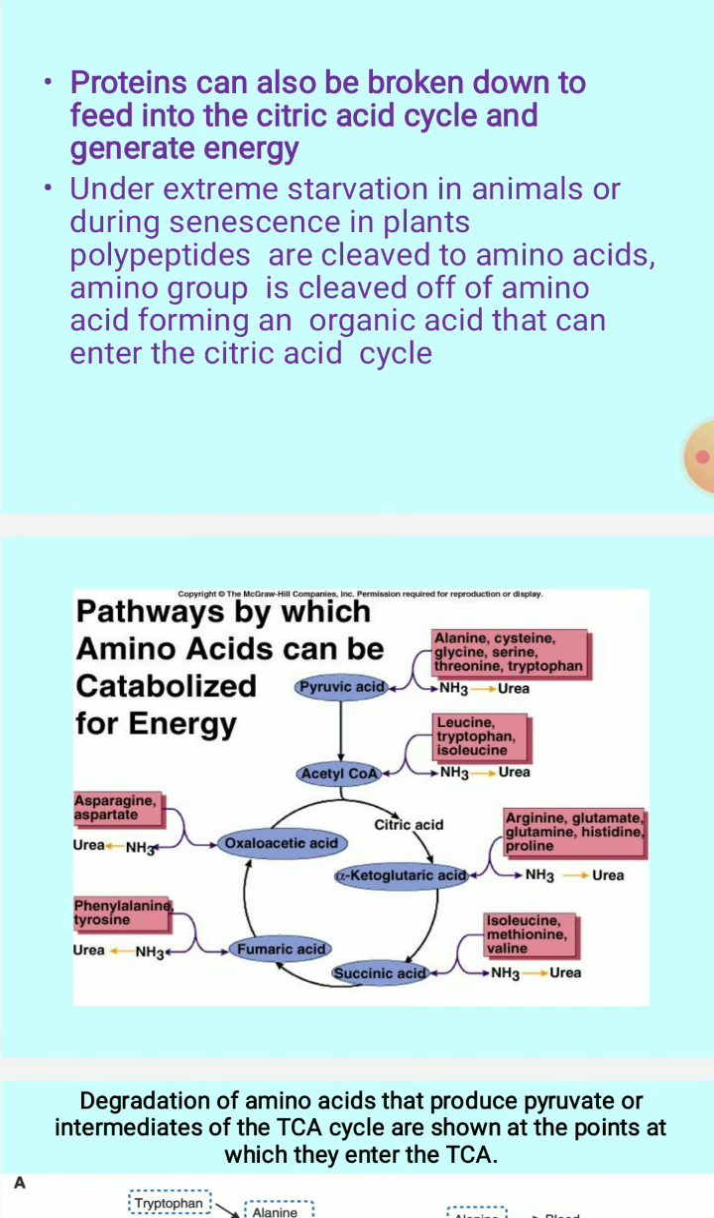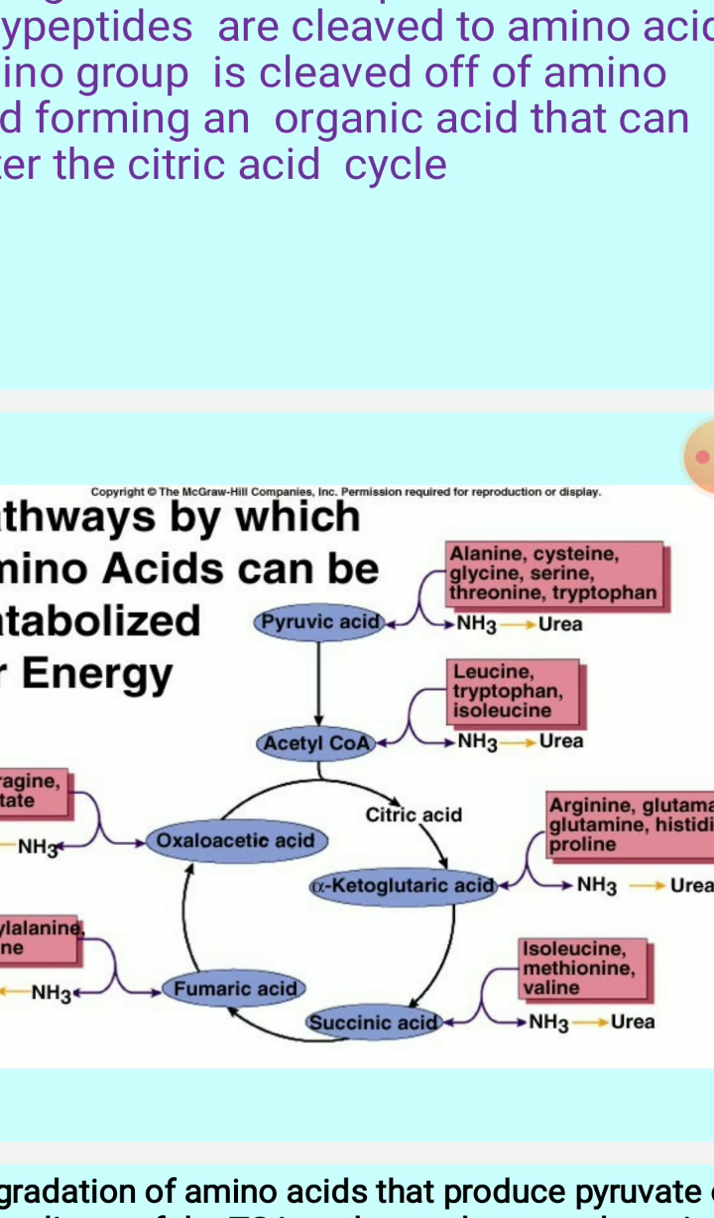These polypeptides are polypeptides of proteins which are going to be cleaved to amino acids. So the amino group is cleaved off of the amino acid, forming an organic acid which can enter the citric acid cycle. You can make out in this slide which are all the amino acids which will give you this end product of this catabolism process, the breakdown of these amino acids.